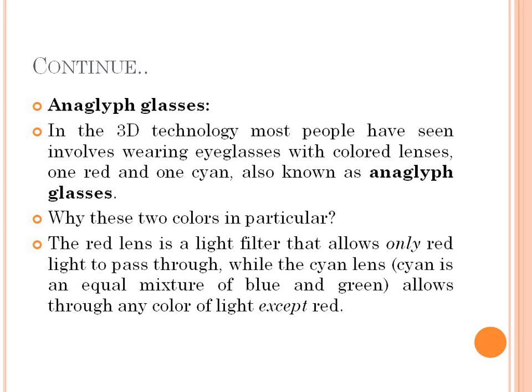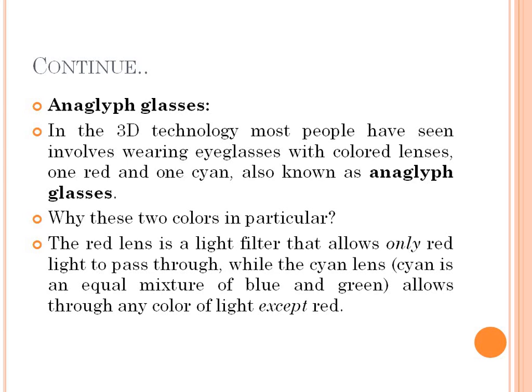And while the cyan lens, actually it is a combination, we get the cyan color by combining an equal mixture of blue and green color. So this cyan lens allows through any color of light except red. So these are the basic properties of red and cyan color.